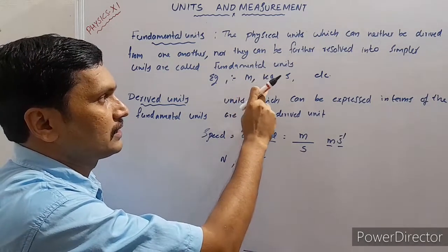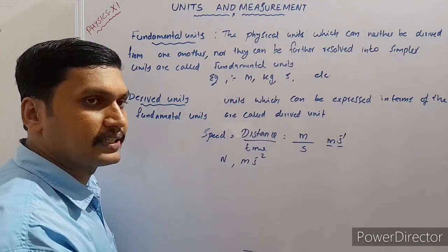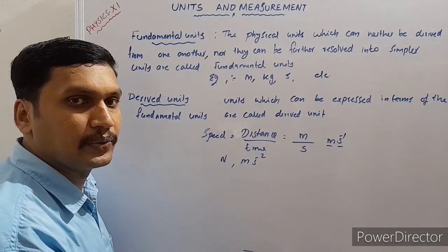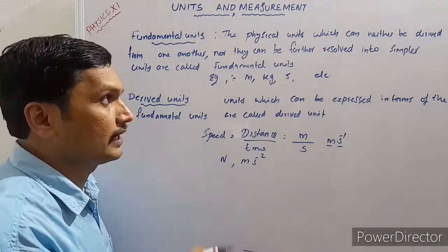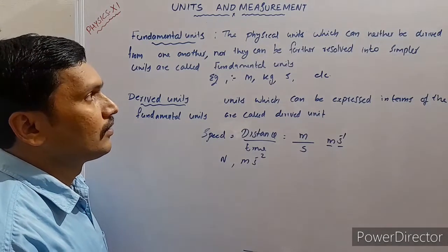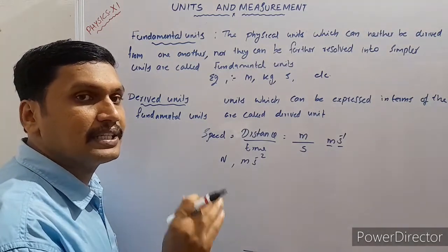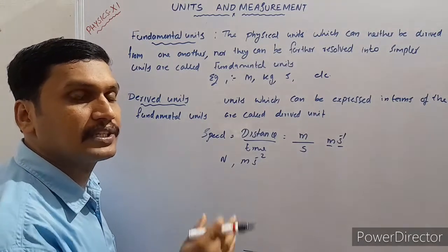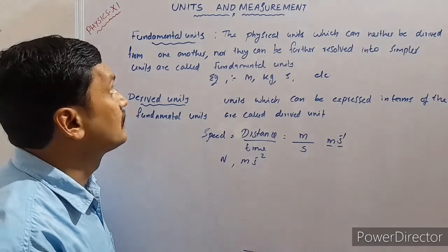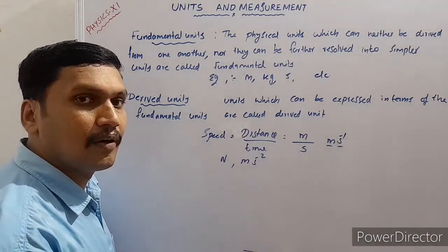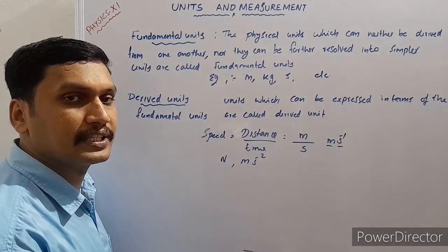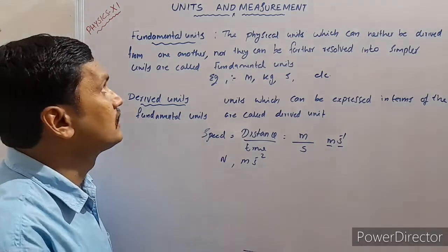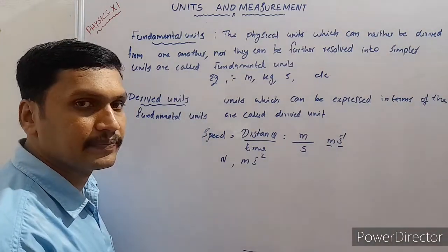Example, meter, kilogram, second, etc. These units cannot be reduced to each other or derived from each other, or written in terms of any other physical unit. All the units for the measurement of fundamental physical quantities can be called fundamental units.